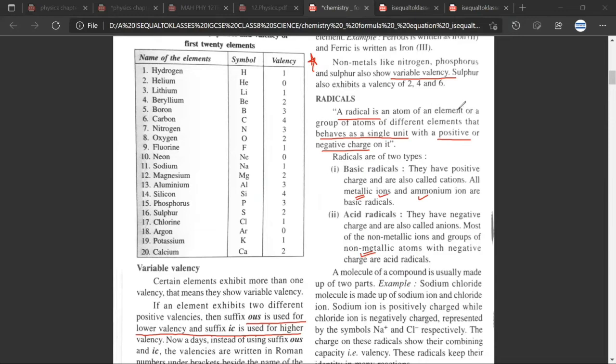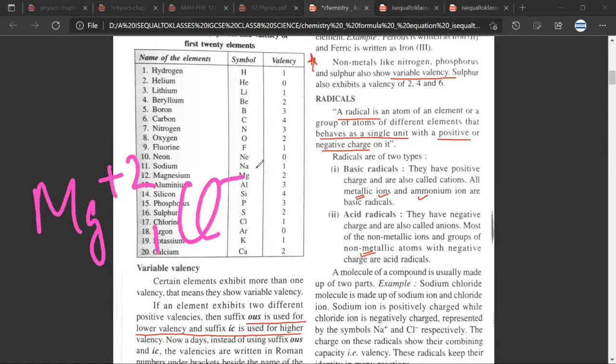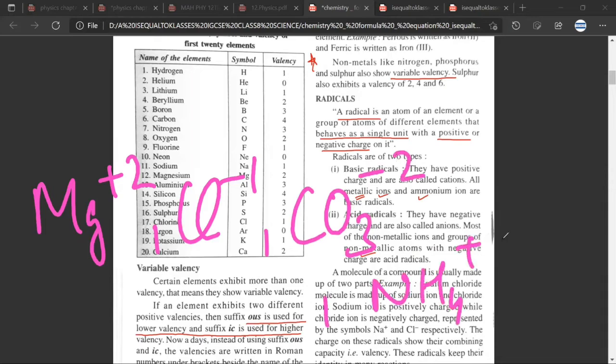So we go by this definition. A radical is an atom of an element or a group of atoms of different elements that behave as a single unit with a positive or negative charge on it. So what they are trying to tell you is that Mg+2, Cl negative, carbonate negative, ammonia, all of these are radicals.